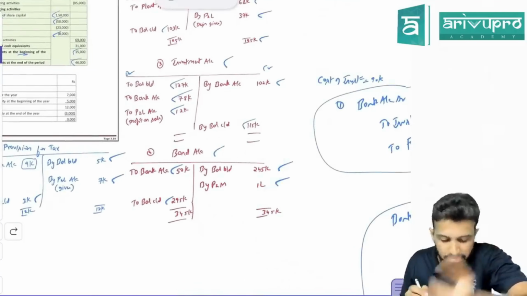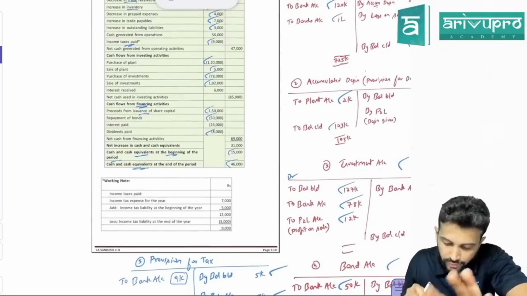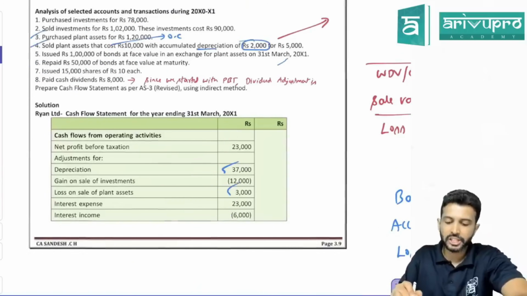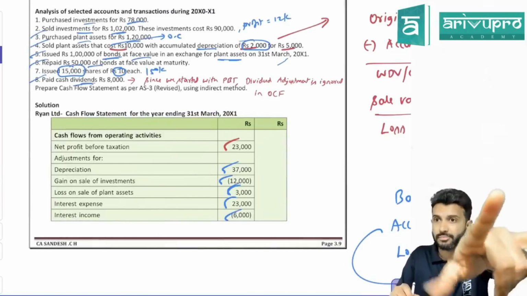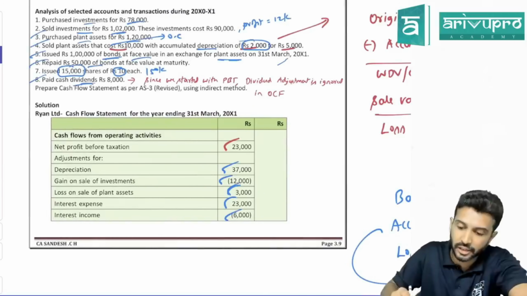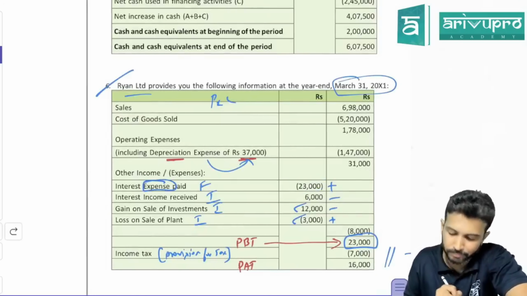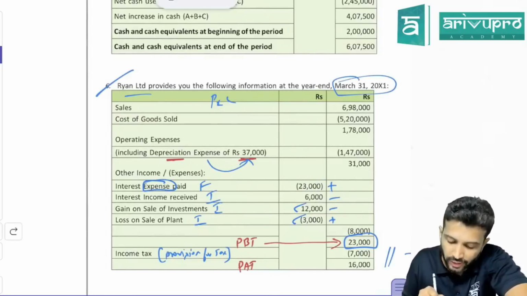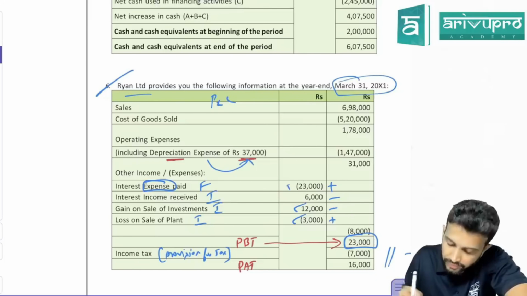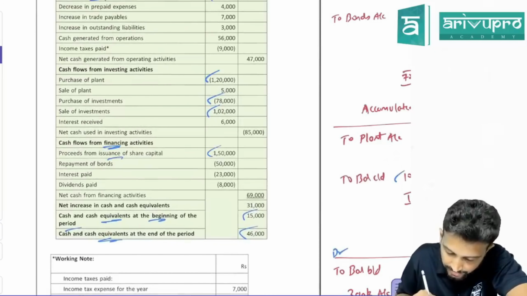Check on the credit side. And is there anything? Bank? No. Provision for taxation, I think we already captured. 9,000 we have already captured. Correct, sir? Okay. One hidden adjustment I told is don't forget the interest. Interest received and interest paid. They will not give it as an adjustment, but we still need to know. But in this problem, they are good. They only give an interest expense paid. Okay. Interest paid is what activity, sir? Financing activity. So on 23,000, you should also deduct under financing activity, which we will take off here.